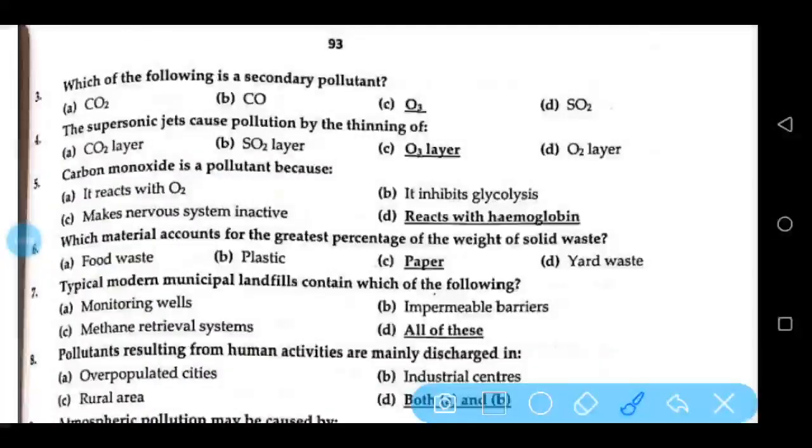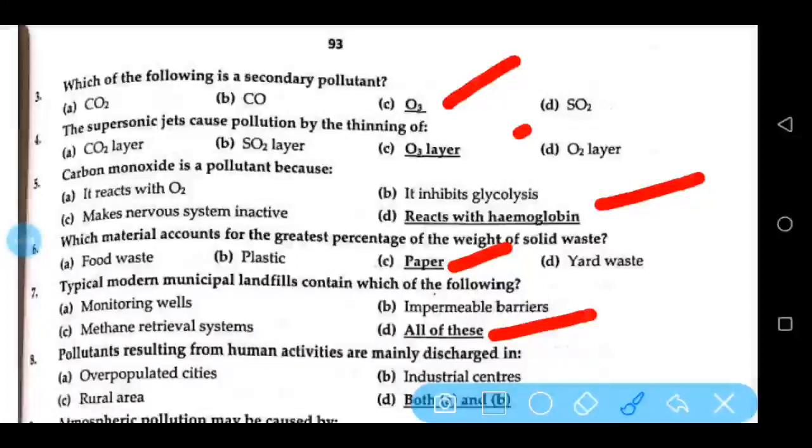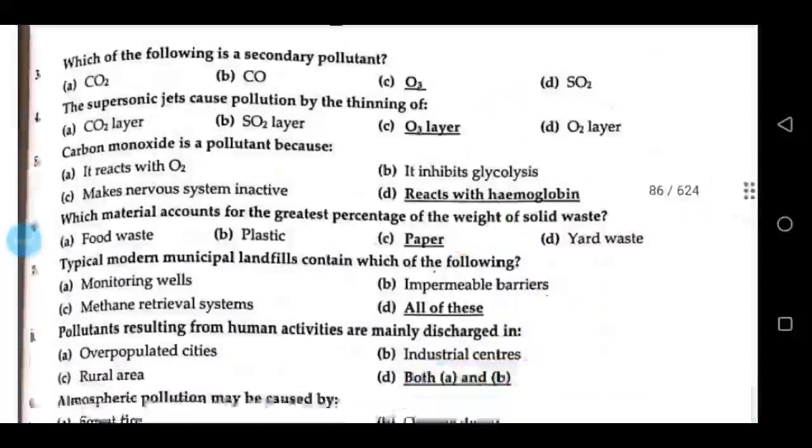Which of the following is a secondary pollutant? O3. The supersonic jets cause pollution by the thinning of O3 layer. Carbon monoxide is a pollutant because it reacts with hemoglobin. Which material accounts for the greatest percentage of the weight of solid waste? Paper. Typical modern municipal landfills contain which of the following? All of these: monitoring wells, impermeable barriers, methane retrieval systems.